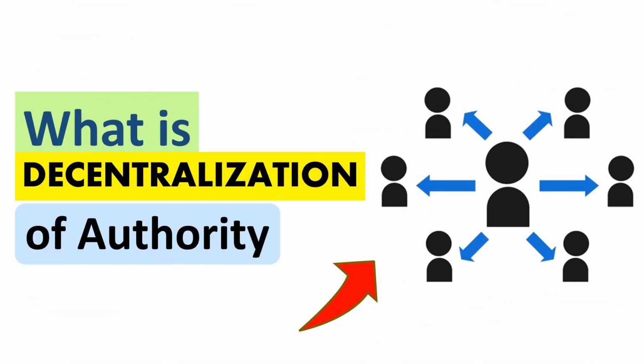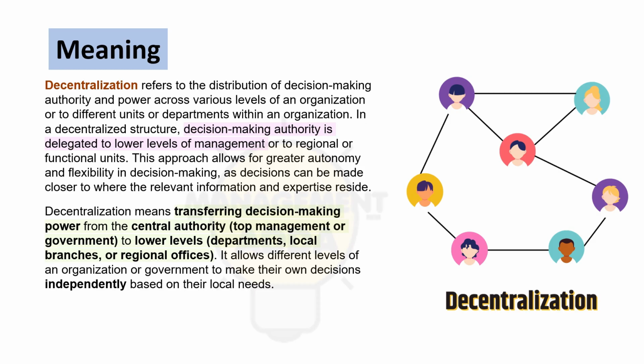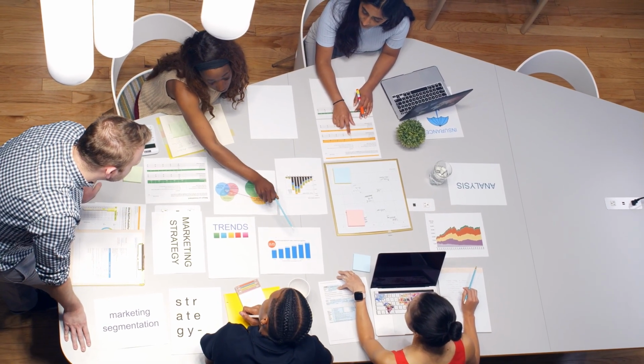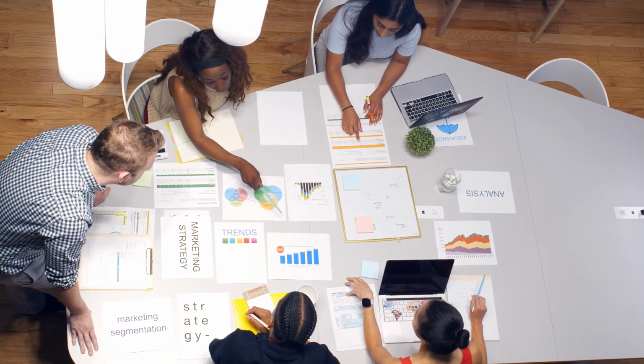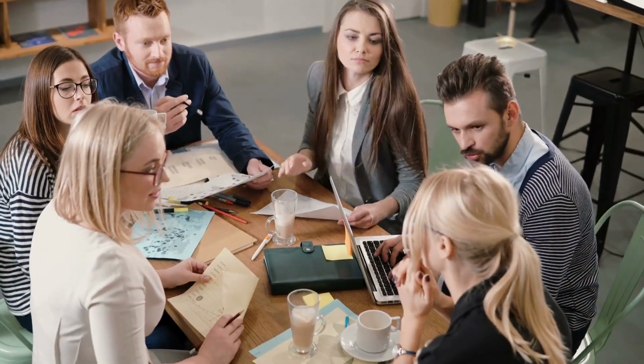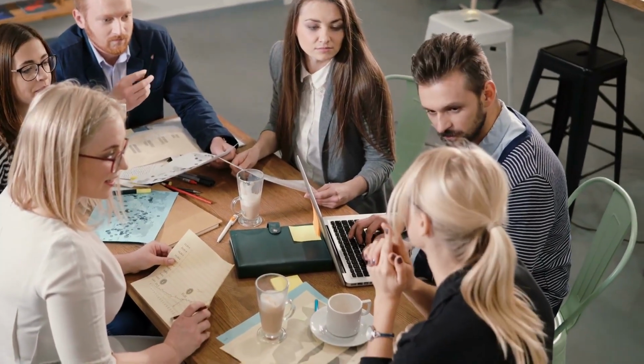What is decentralization? Decentralization means transferring decision-making power from central authority, which is top management, to lower levels. Lower levels could be among departments, among functional units, among local branches or regional offices. It allows different levels of an organization to make their own decisions independently based on their local needs.